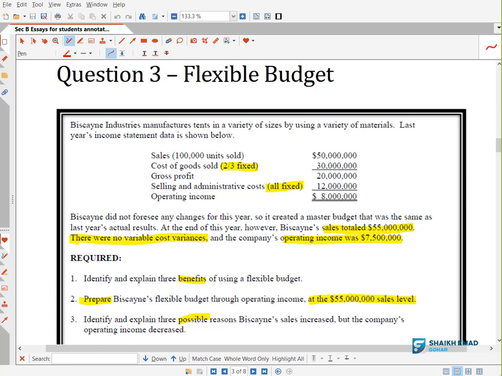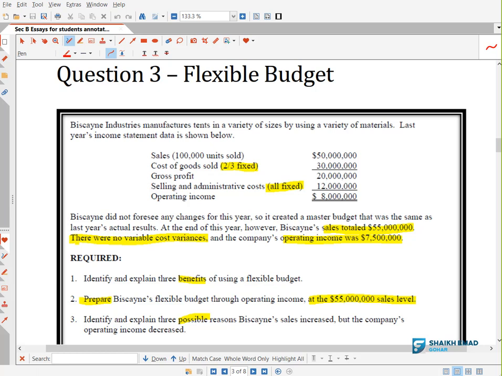Whenever they will ask you a question on flexible budgeting, you need to look for this thing, that what is my fixed cost. Getting it? Although this is from absorption costing format, but we need to know the breakdown. We need to know that which cost is fixed and which cost is variable. I will let you know in a while why we want to know this. Getting it? So the first point to note is, in flexible budgeting question, you need to be careful that which cost is fixed and which cost is variable.